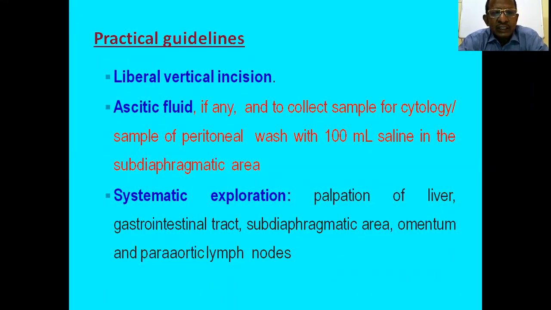Then systematic exploration of the abdominal organs should be done: palpation of the liver and the full gastrointestinal tract, subdiaphragmatic area, omentum and paraaortic lymph nodes, and also spleen, kidney, gallbladder, everything. A detailed examination should be done.